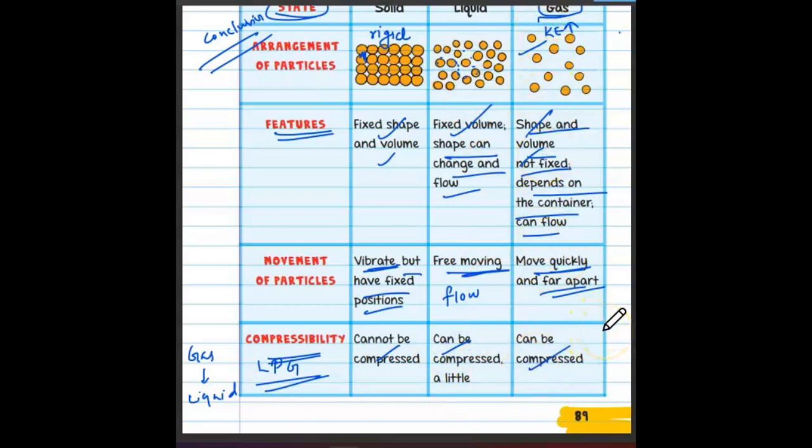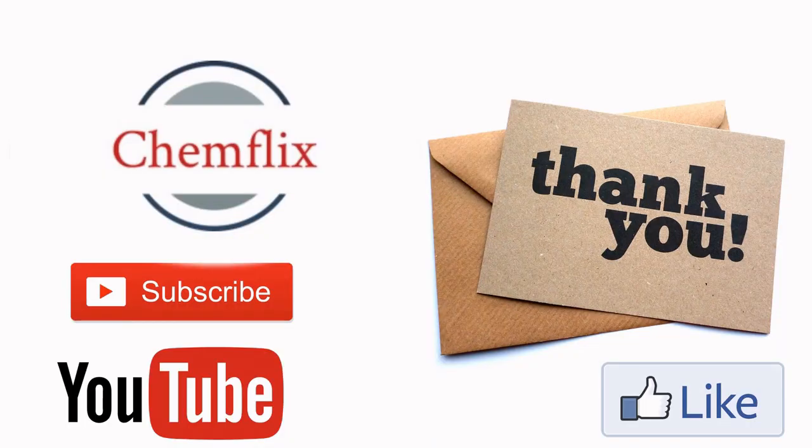So this is the main conclusion from this topic, solids, liquids, and gases: the arrangement of particles, the features of solids, liquids, and gas, the movement of particles, and compressibility. All these things you will understand from this. I hope you guys have got what we have discussed.